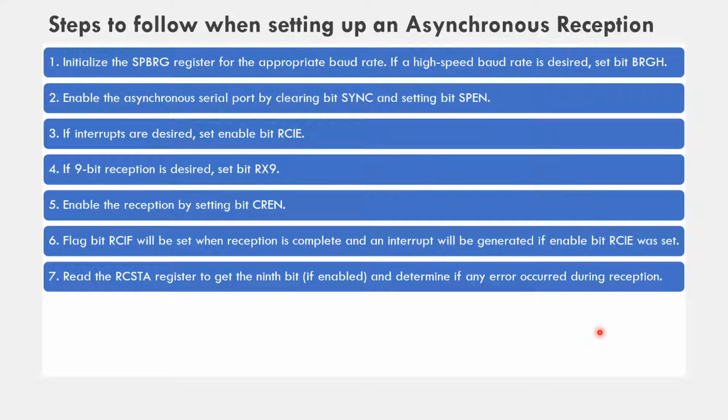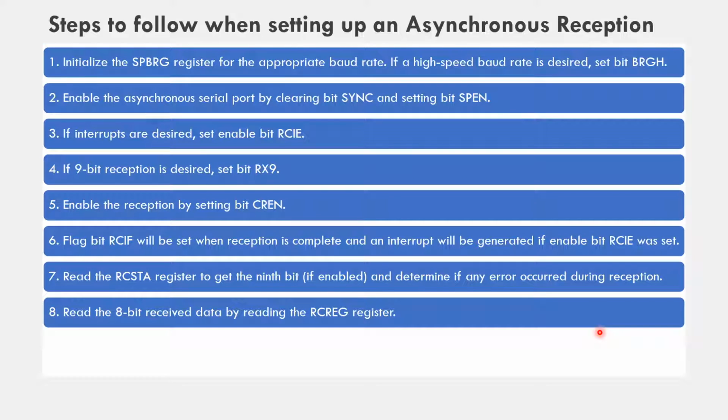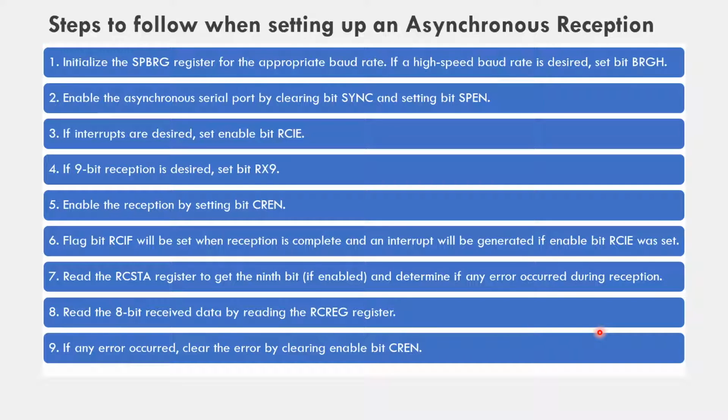The next step, read the RCSTA register to get the 9th bit and determine if any error occurred during the reception. The next step, read the 8 bit received data by reading the RCREG register and store or save this data in any other register or process this data as per the demand of the application. The ninth step is, if any error occurred, then clear the error by clearing the enable bit CREN and again check this RCIF flag, whether other data is received or not. If this flag gets set, then immediately copy this RCREG register into another location of the RAM.